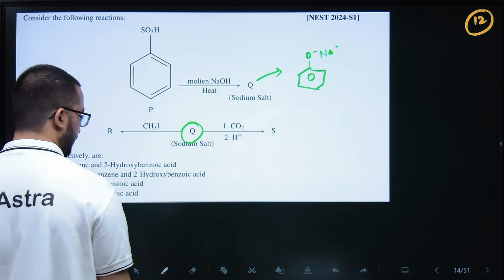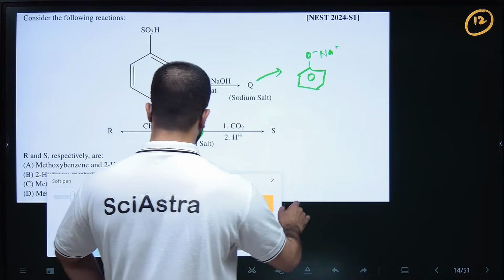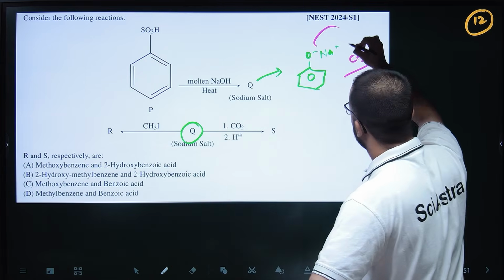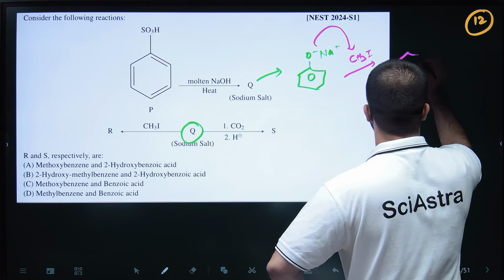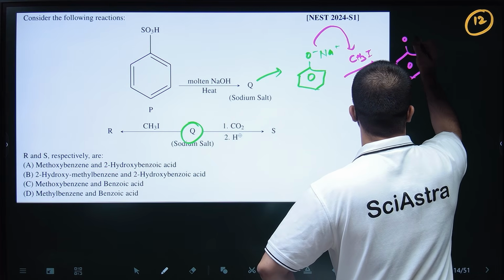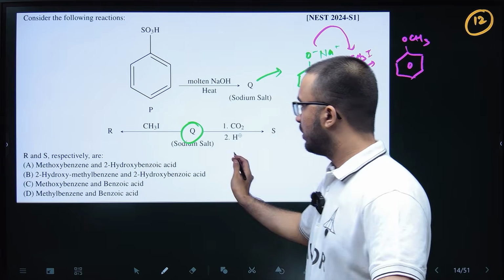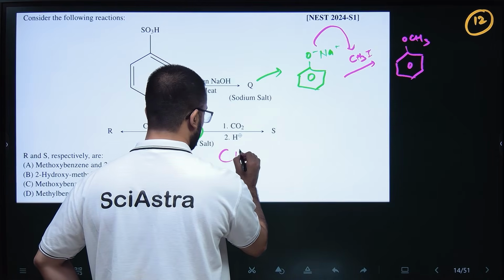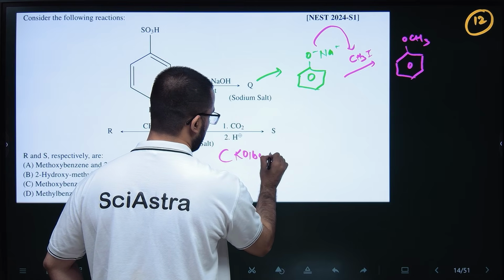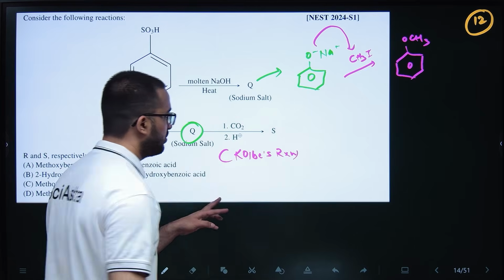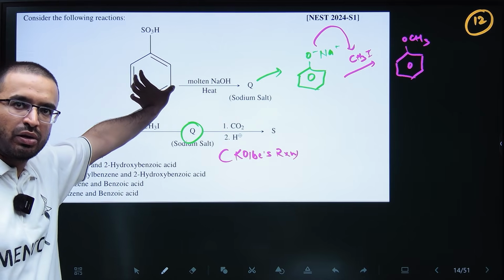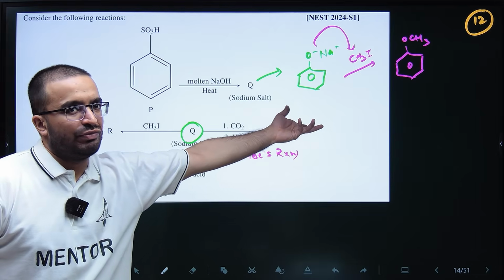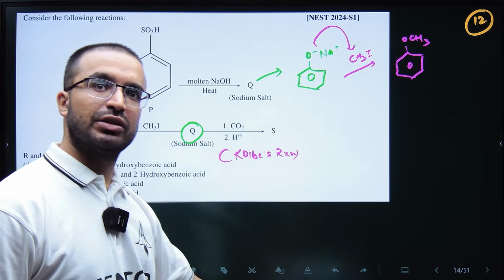So Q, after reacting with CH3I, will form your methoxybenzene, OCH3, but with CO2 and H plus. So this is kind of just like the Kolbe reaction. Kolbe-based reaction you have to study. I am writing here. This is not exactly the Kolbe reaction, the starting material for the Kolbe reaction is your phenol. But then again, phenoxide is an intermediate of the Kolbe reaction. So this is a Kolbe reaction only.